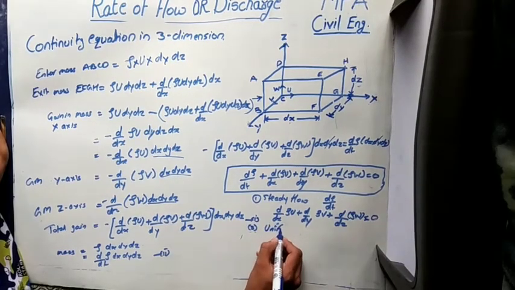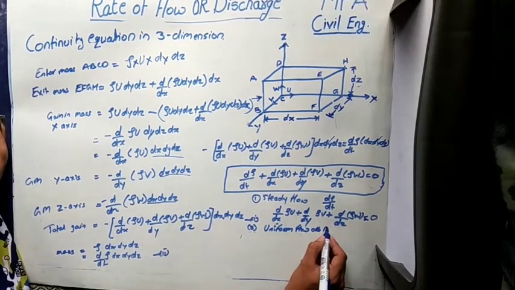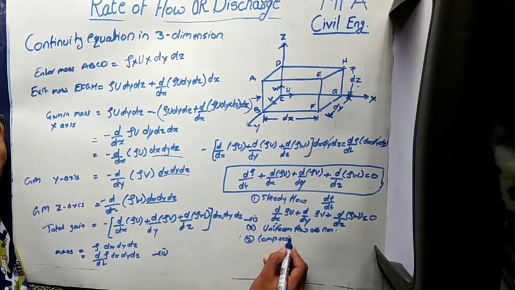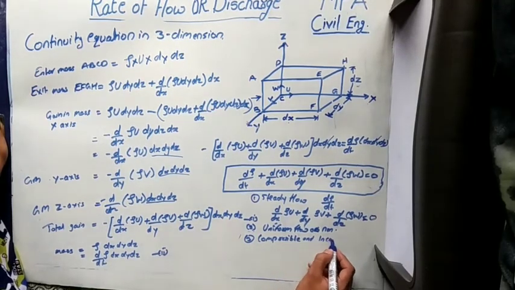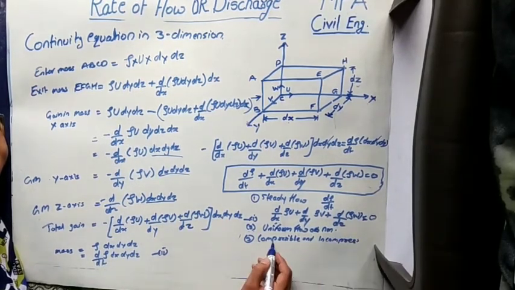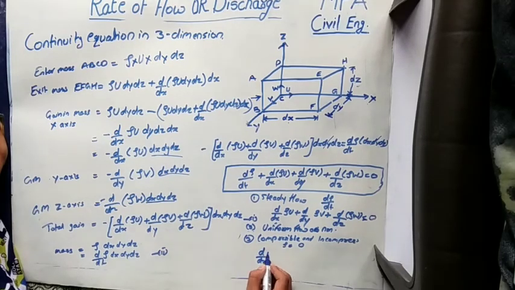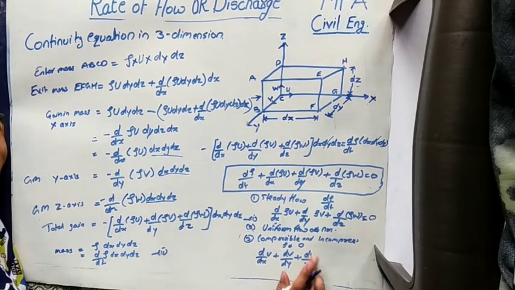Second is uniform flow or non-uniform flow, and third is compressible flow and incompressible flow. For incompressible flow, density is constant. This equation becomes ∂u/∂x plus ∂v/∂y plus ∂w/∂z is equal to 0.